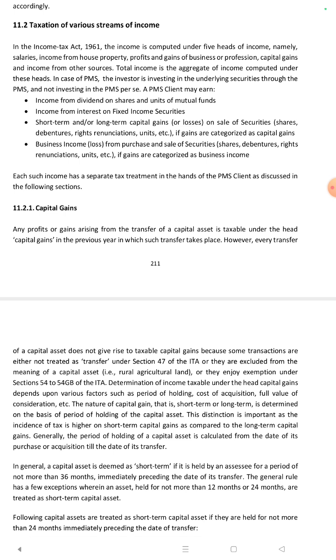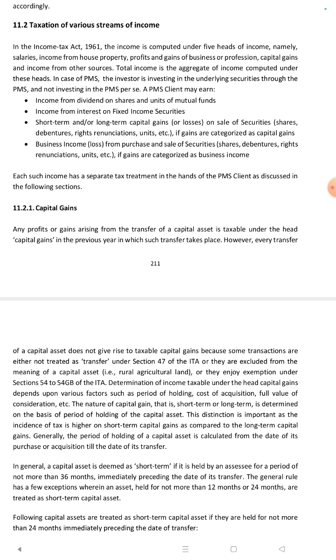Taxation of various streams of income. In the Income Tax Act 1961, the income is computed under 5 heads of income, namely salary, house property, PGBP, capital gains, and income from other sources. Total income is the aggregate of income computed under these heads.